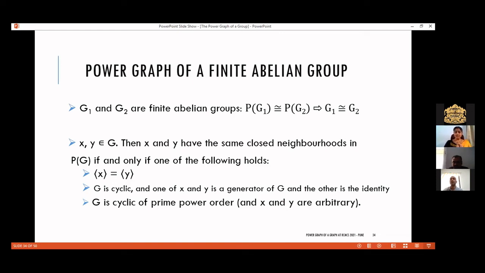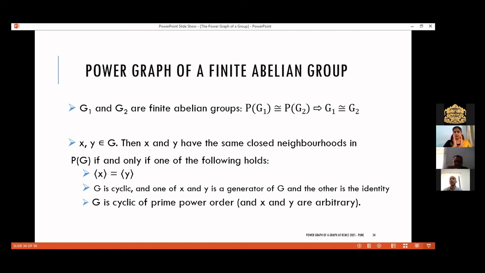I am using the term closed neighborhood. The neighborhood of a vertex means the collection of all vertices which are adjacent to it. You take a vertex u and take all vertices adjacent to it. That gives you the open neighborhood of u, and if we include the vertex u also, what you get is the closed neighborhood.